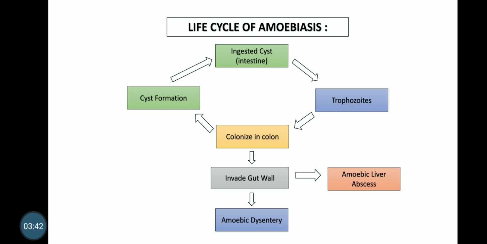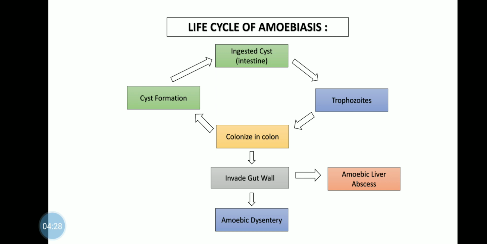Entamoeba histolytica has a two-stage cycle. First, the cyst stage, in which the organism can live for longer periods both outside the body and within the human intestine. And the second stage, that is the vegetative form or trophozoite stage, which is motile and occurs under suitable environmental conditions in the intestine of human beings.